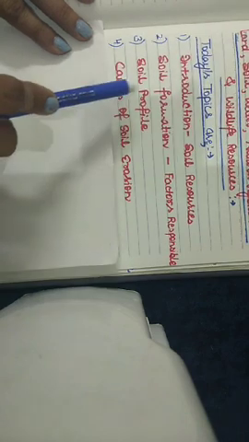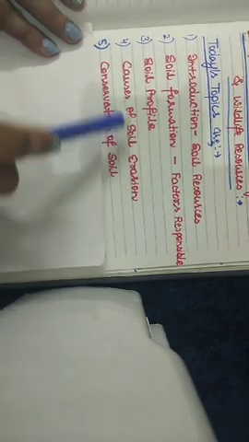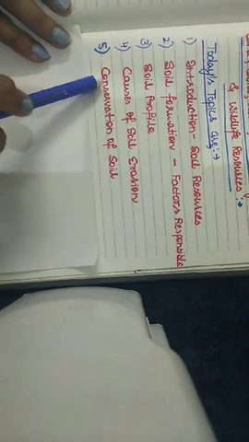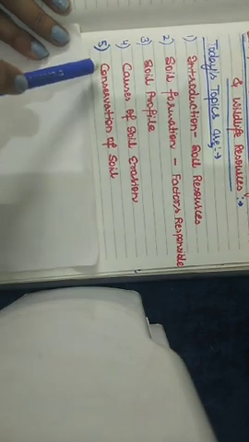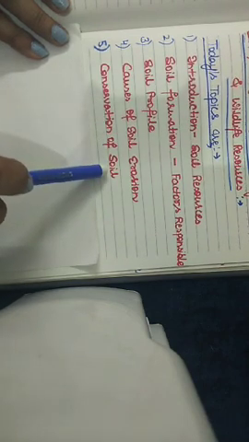Then we will study about the causes of the soil erosion, what are the reasons of the soil erosion.